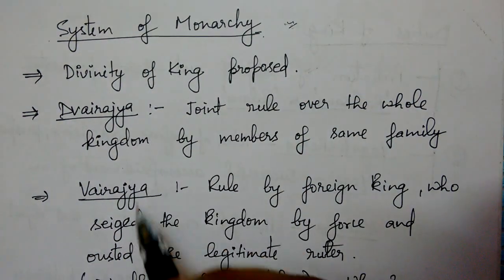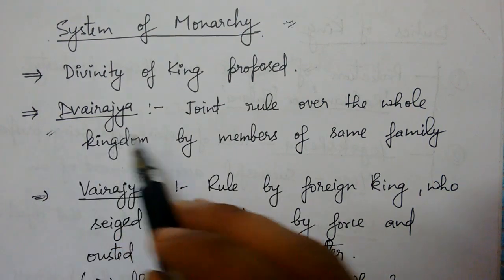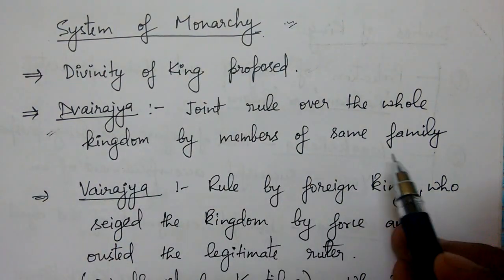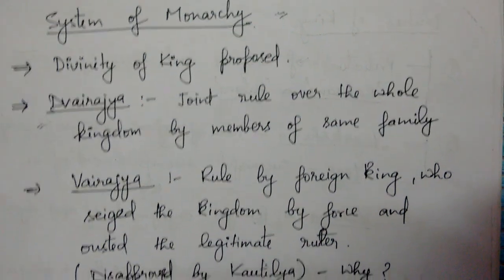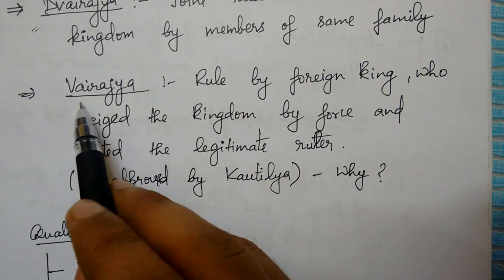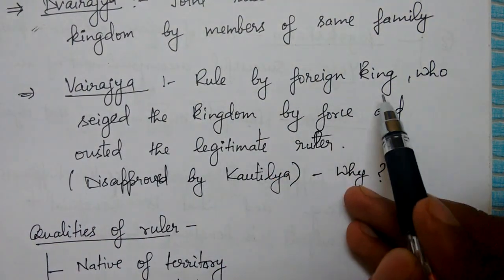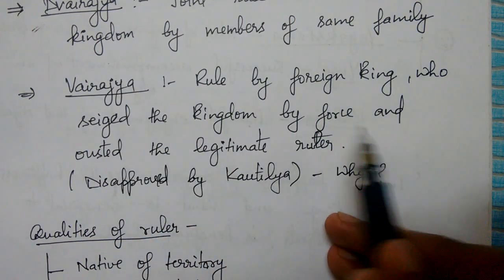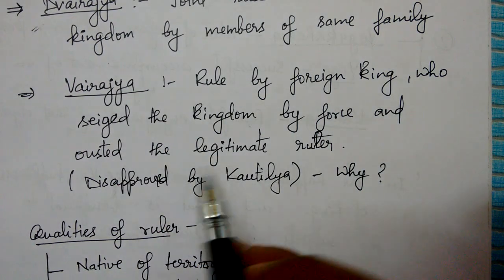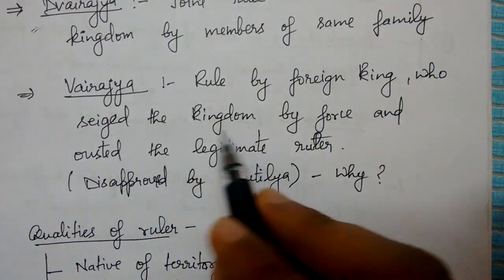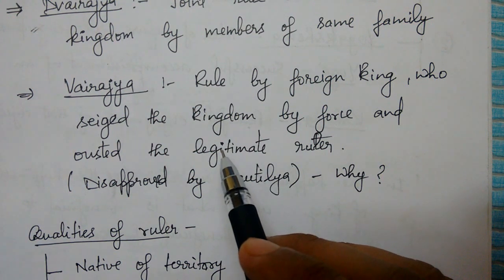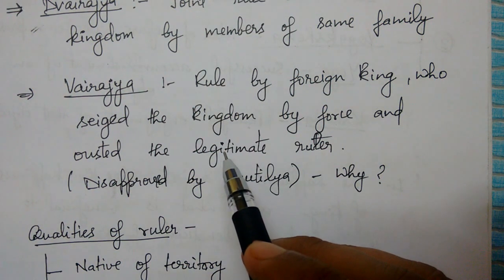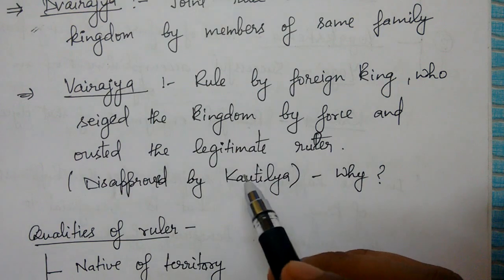But there are a few other concepts also, like Dvay Rajya. In Dvay Rajya, there is joint rule over the whole kingdom by members of the same family. Means one particular family will rule the whole kingdom, and there will be no one particular Raja or monarch. And there is another concept of Vairajya, that is rule by a foreign king, who seized the kingdom by force and ousted the legitimate ruler. Like Britishers ruled India and they just replaced all the original inhabitant rulers like Marathas or Mughals or Bengal Nawabs.